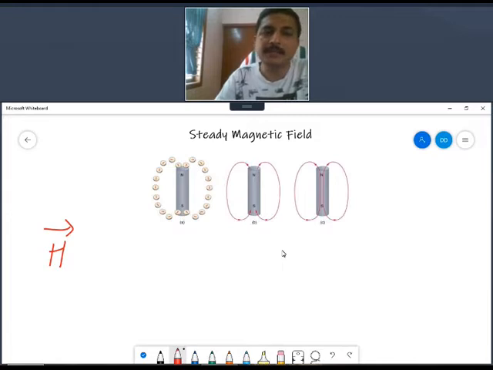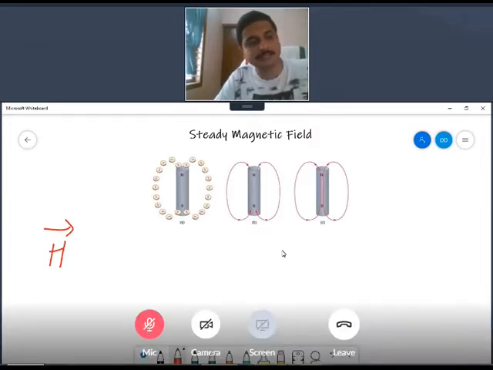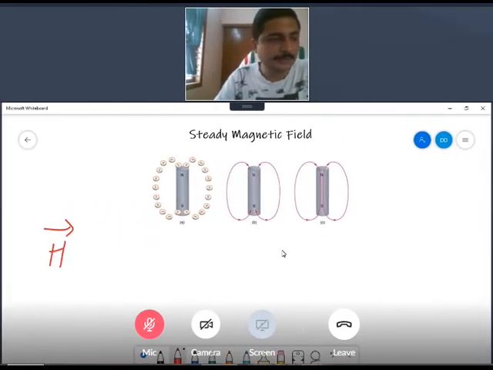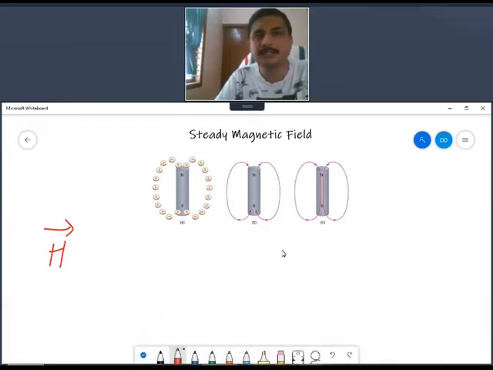Now since we have magnetic field intensity, there should be magnetic flux density also, like electric field intensity and electric flux density. I'll not go very deep, because we have explained in detail what electric flux density is, so magnetic flux density should be easy for you. Magnetic flux density is the total magnetic lines of force crossing a unit area of a plane held normal to the direction of flux lines.